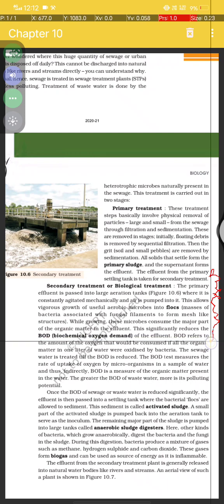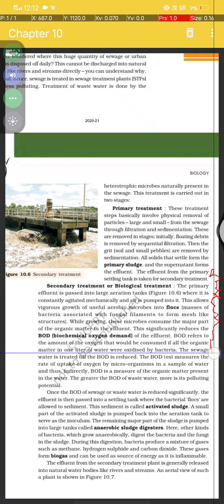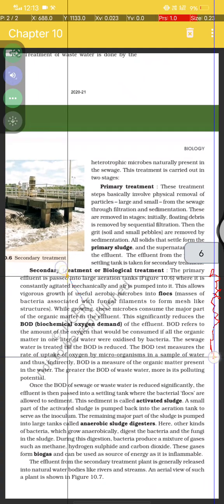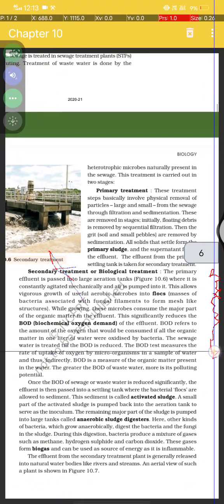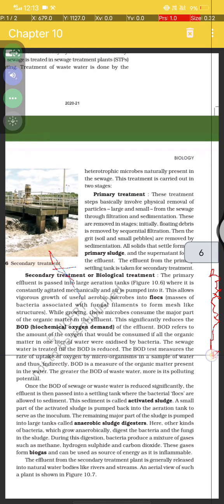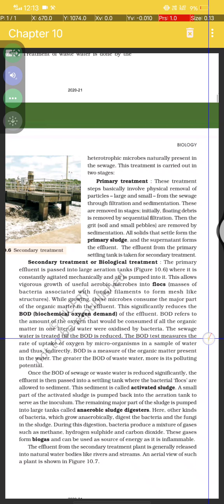BOD refers to the amount of oxygen that would be consumed if all the organic matter in 1 liter of water were oxidized by bacteria. Sewage water is treated till the BOD is reduced.